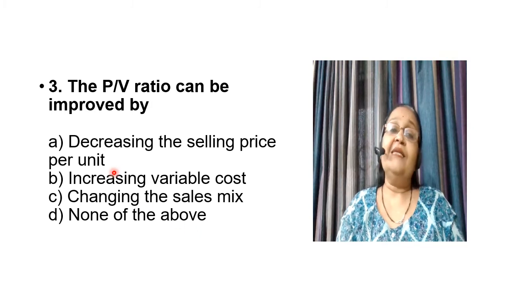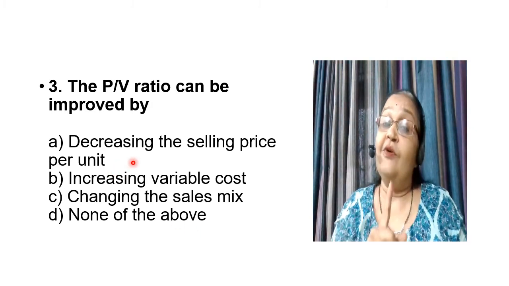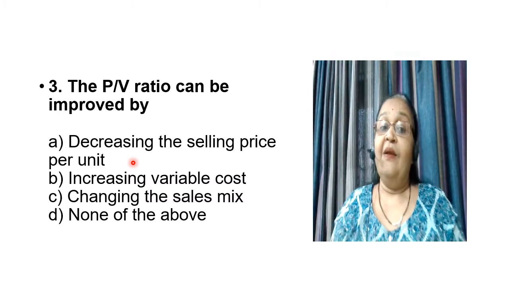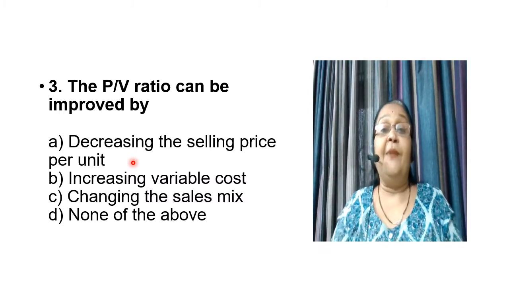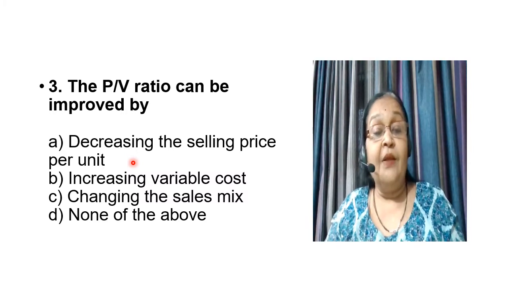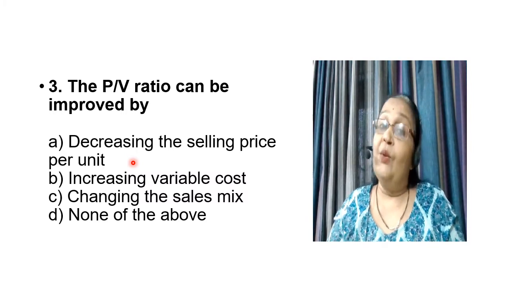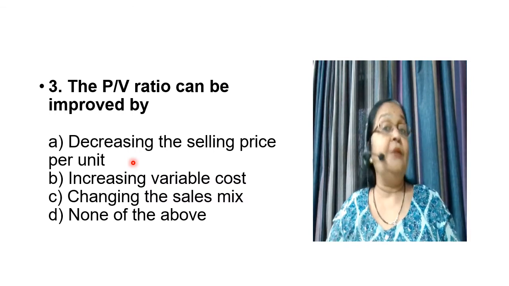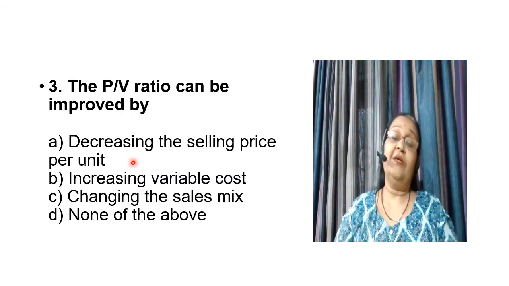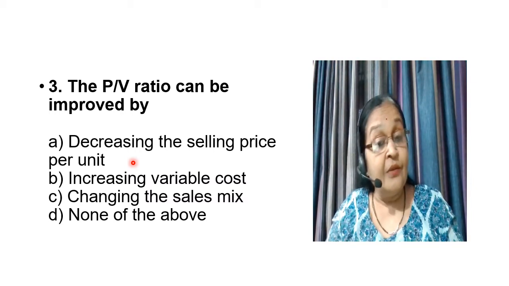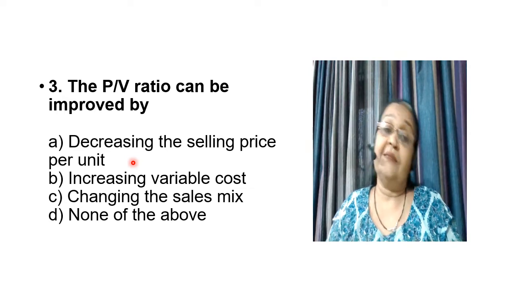Friends, let us discuss the first answer to the multiple choice question. Whether by decreasing selling price we are in a position to improve our PV ratio. The answer is a big no, because if we are reducing the selling price, the contribution per unit also reduces. So our PV ratio cannot be improved. So option A is not the right answer.